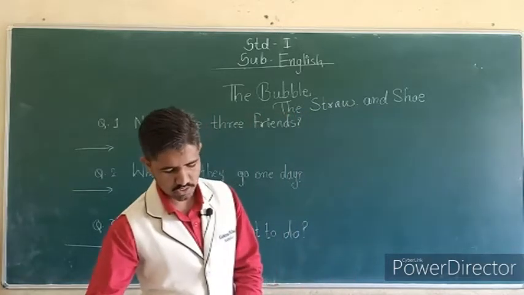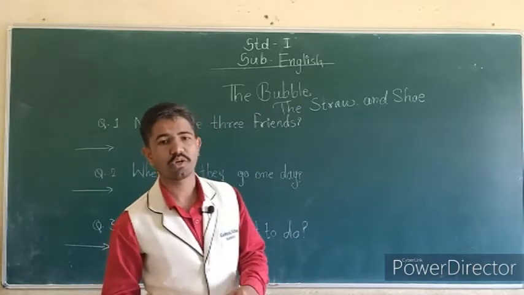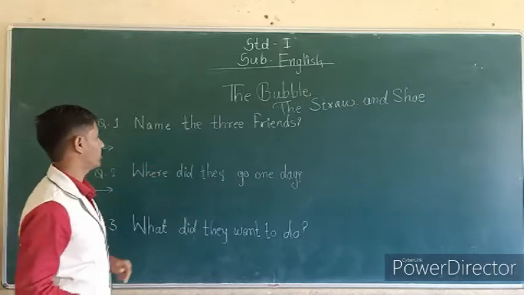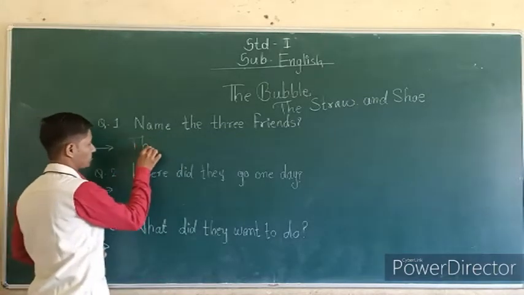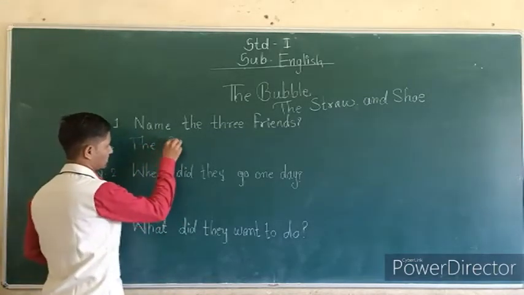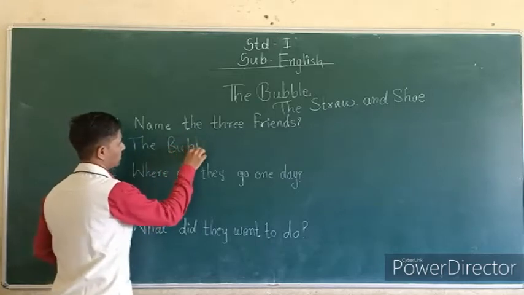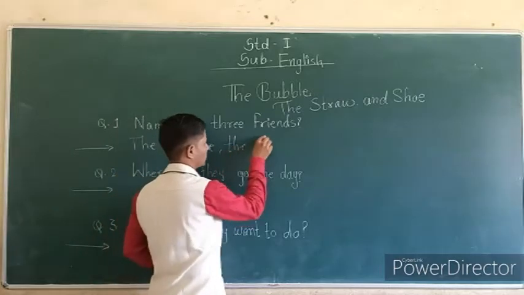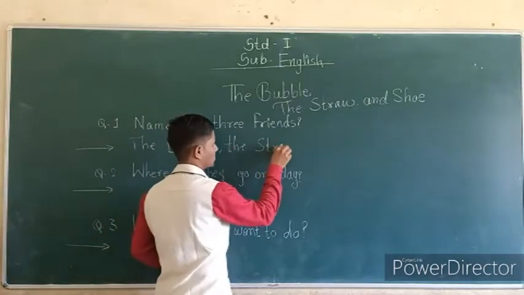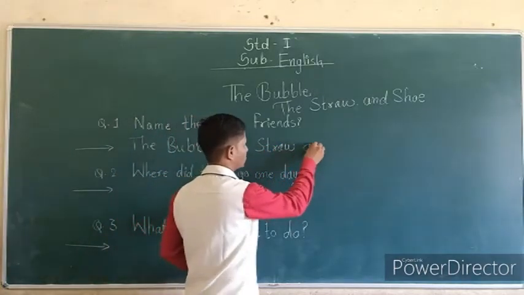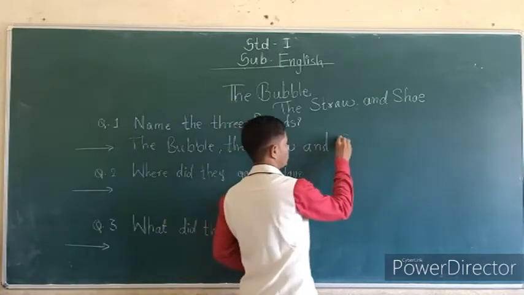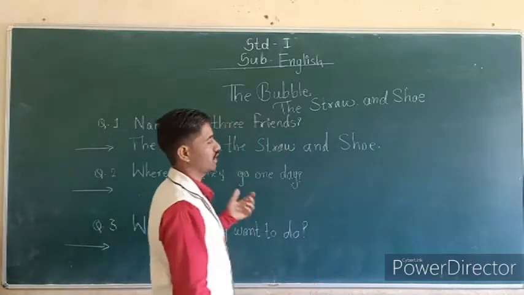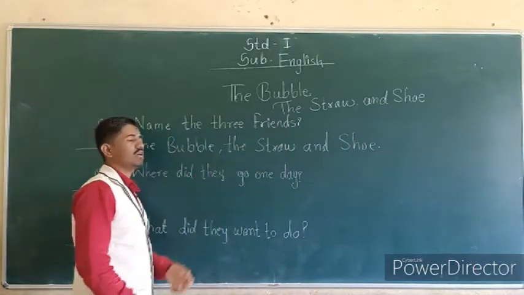Okay, so write here. Open your notebook and write there. Name the 3 friends. The bubble, straw, and shoes. Okay. There are 3 friends: the bubble, the straw, and the shoe.